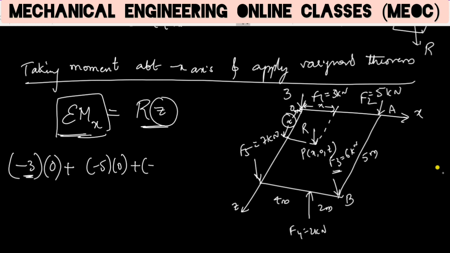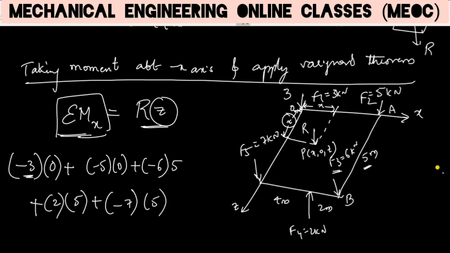F3 is minus 6, and the perpendicular distance between F3 and the x axis is along the z axis, which is 5, plus F4, which is acting vertically up, so the force is positive 2 multiplied by the perpendicular distance, which is again along the z axis, that is 5. Then plus F5, which is minus 7, into its perpendicular distance from the x axis, which is 5. So this is all the LHS, sigma Mx.